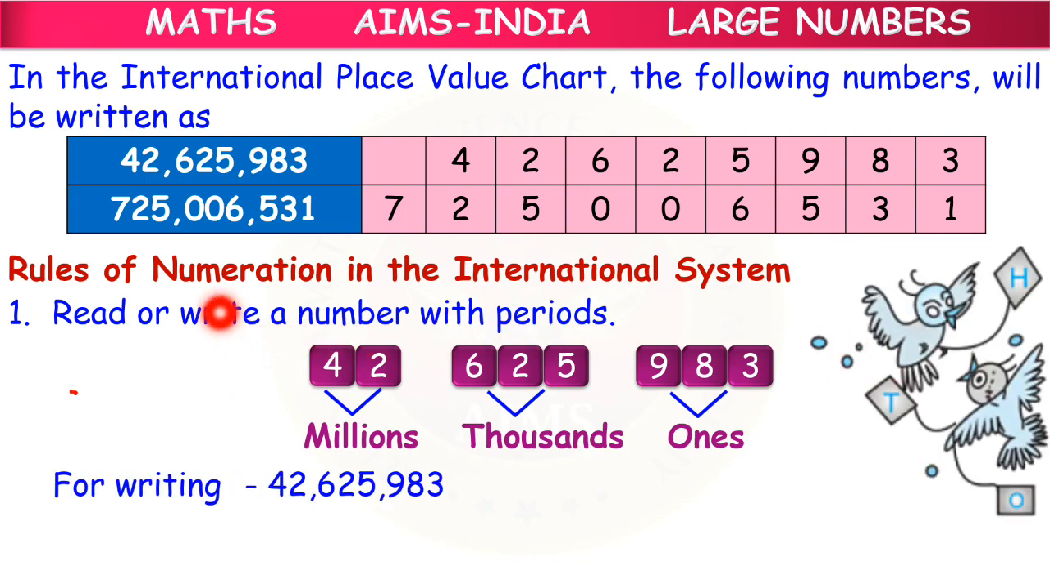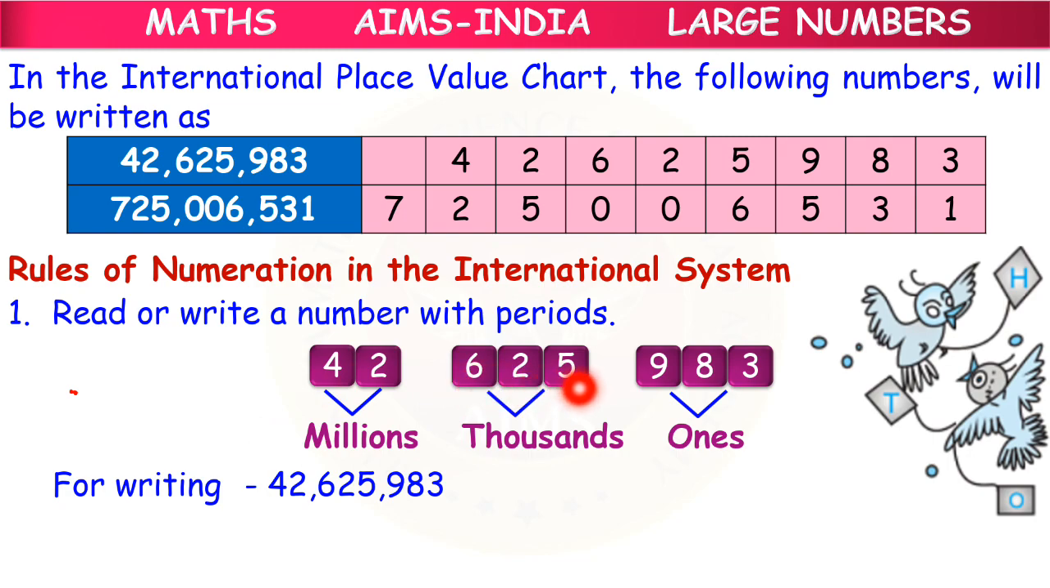For reading, how will we read this? As I said, we have 4 and 2 in the millions period. Normally, how do we read 4, 2? We read 4, 2 as 42. Yes, children, we read 4 and 2 as 42. Then 4 and 2 is in millions period. So, we read it as 42 millions.